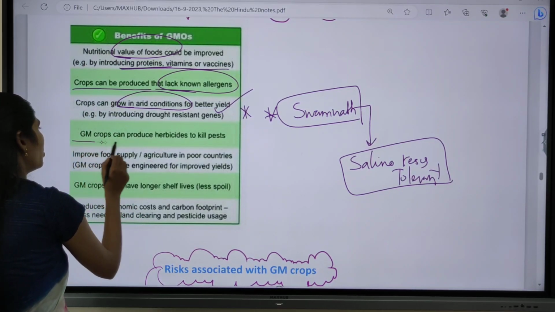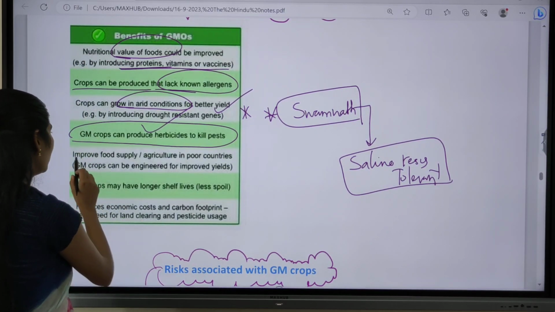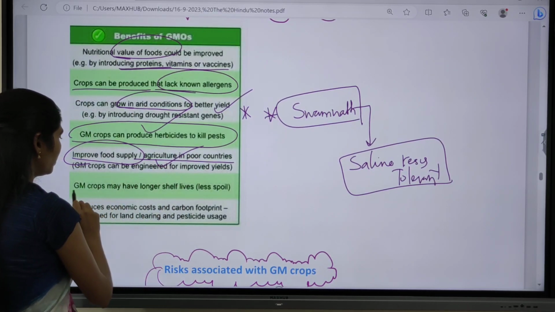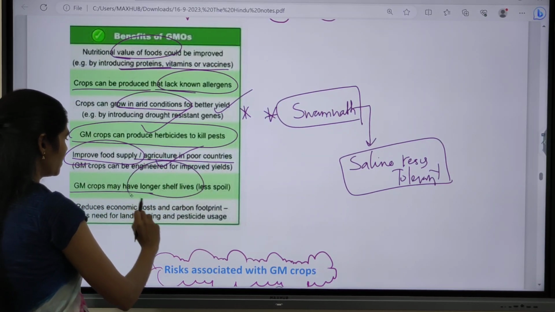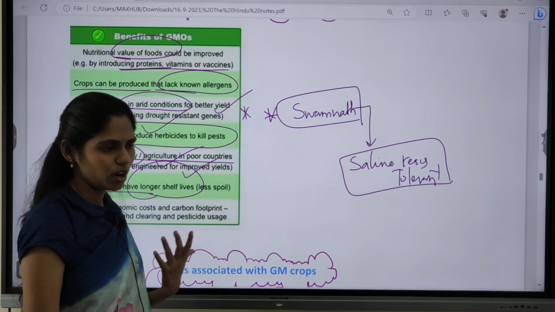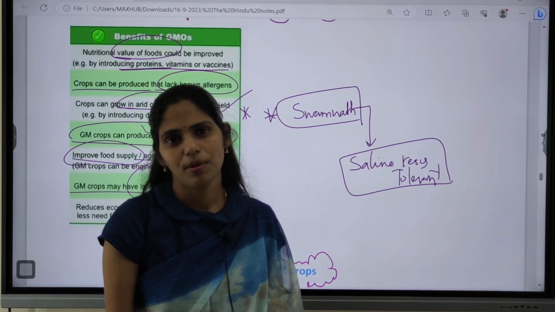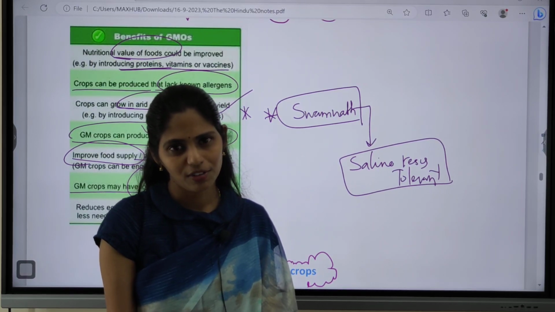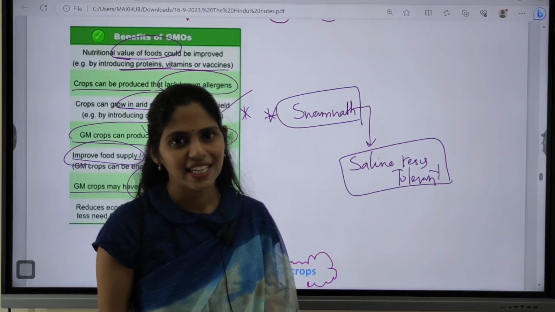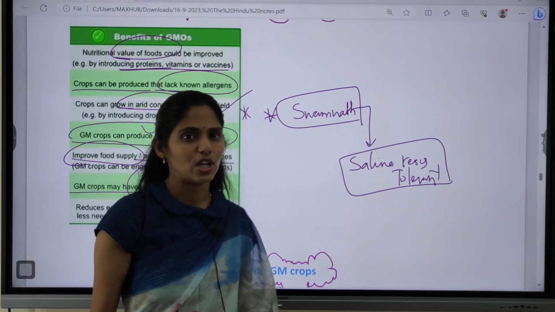And this one is, genetically modified crops can produce herbicides to kill pests. They can also improve food supply and agriculture in poor countries. Next, genetically modified crops can have a very long shelf life, which means there will be less spoiling of food. Products like fruits and vegetables spoil very fast, so with these crops we can increase their shelf life and minimize losses as well.